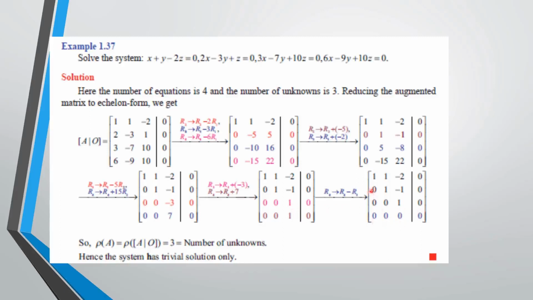We will get the triangular form. Now the rank of A is 3, that is, the number of non-zero rows is 3, and the rank of the augmented matrix [A|O] is also 3. Here 3 is the number of unknowns, so these are equal to the number of unknowns. So the system has the trivial solution only.